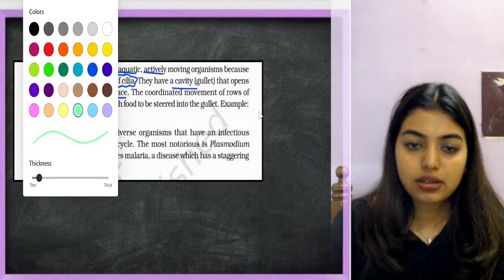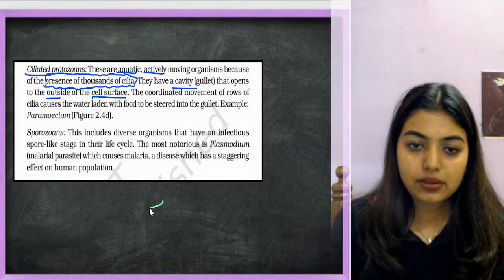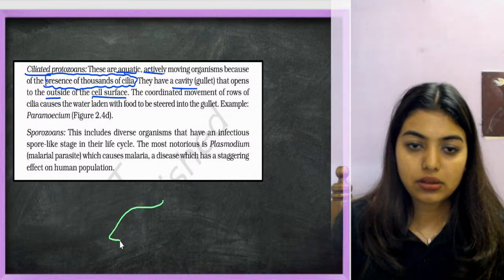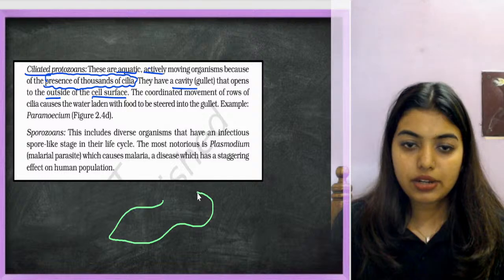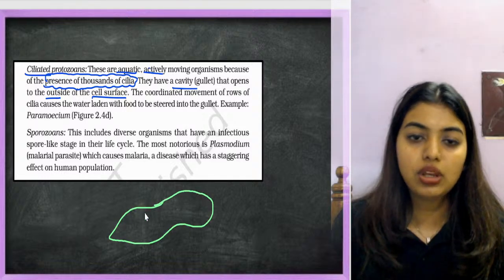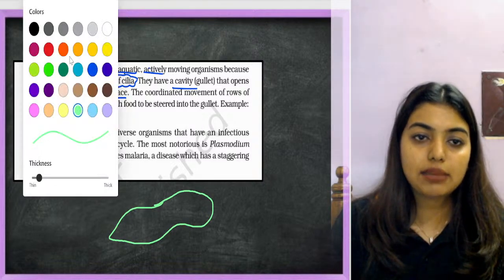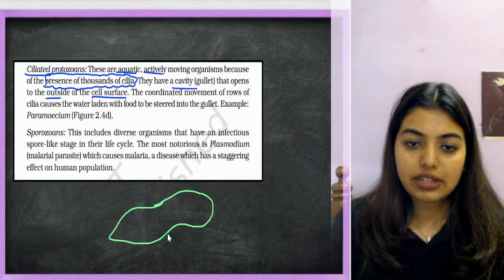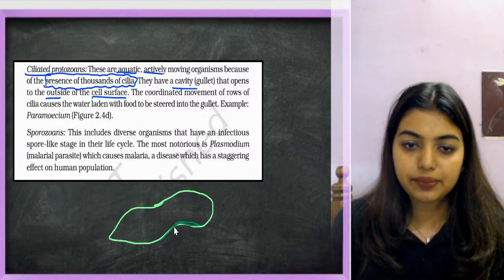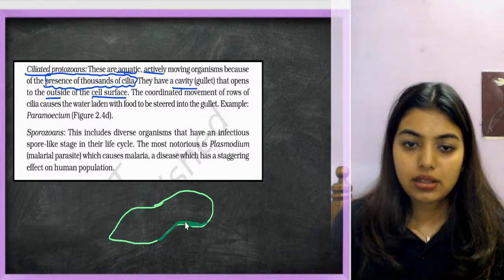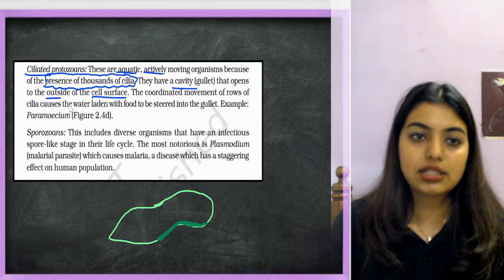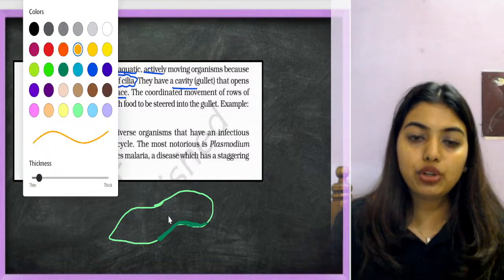Okay, food is entering also. Students, like this, let's draw it here. Not so sharp also, but yeah. It will look like the sole of your shoe. So this is how your paramecium looks. Imagine, this is the cavity. This portion is the cavity. I have drawn it a little inside. Now the food will move.